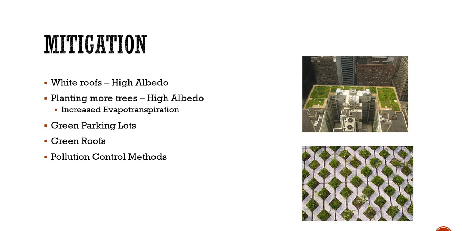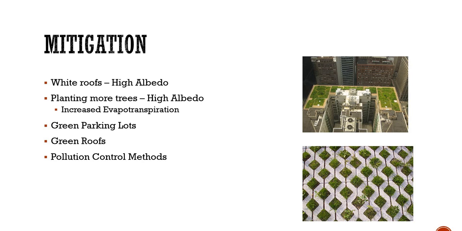And finally, like with every topic, we also need to know in UPSC what the ways to mitigate it are. It's one of the favorite questions, right? Always in UPSC, they first want you to describe a problem, then how you can mitigate the problem. So the first thing we come to is white roofs. What white roofs means, as we discussed in the first point, is that if there is a dark area it absorbs more heat radiation, so if we paint the roofs of our houses white, it means our houses will reflect more solar radiation instead of absorbing, as a result of which the area can become a little bit cooler.